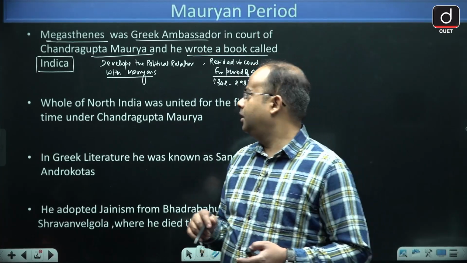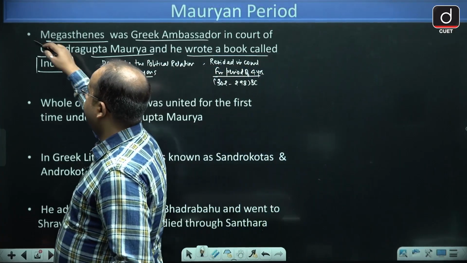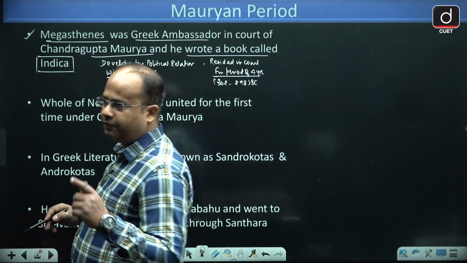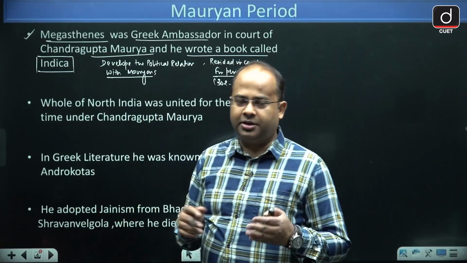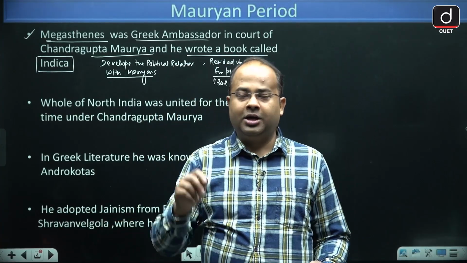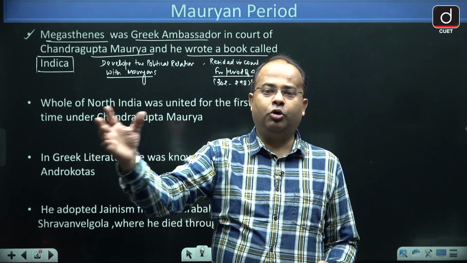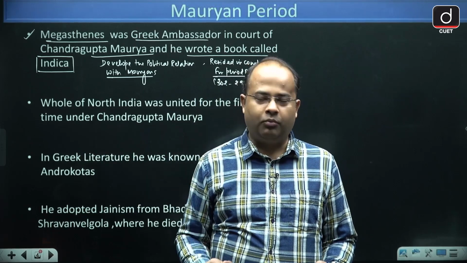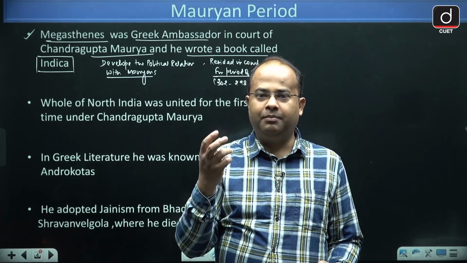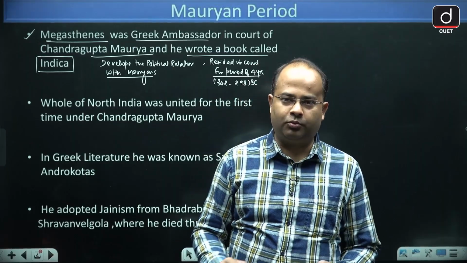Now, guys, when Megasthenes wrote Indica, he mentioned that for the first time the whole North India was united under the Mauryan flag. That shows the military competency of Chandragupta Maurya.